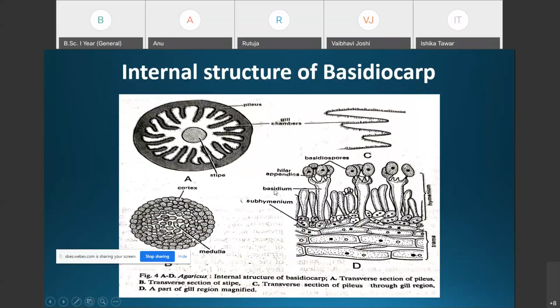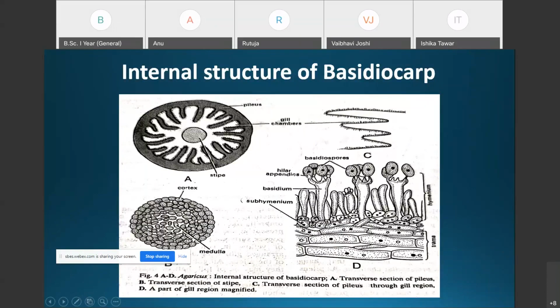On these basidia there is a presence of spores. On each basidium, you can see four basidiospores.